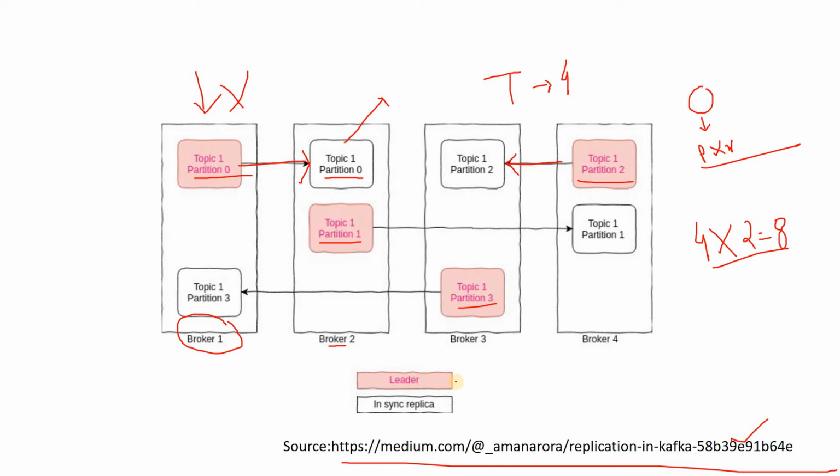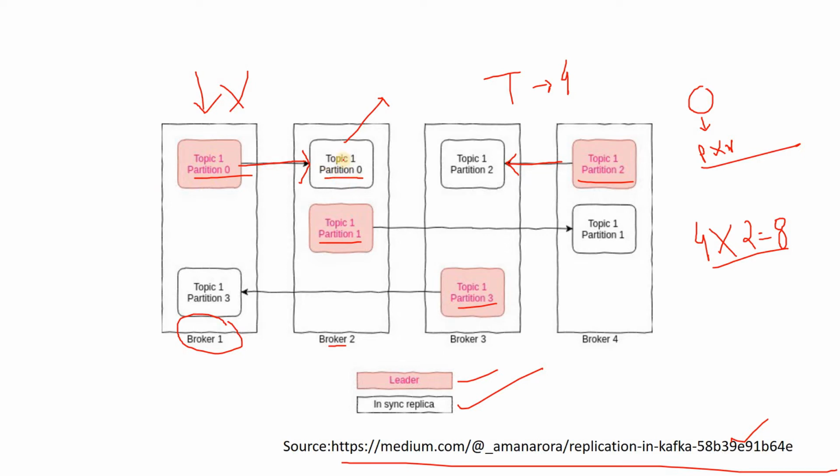Another important thing you can see here: one is leader, one is in-sync replica. Let us try to understand. Out of all the replicas for a particular partition, there is a replica designated as leader. These pink colors are leaders. The leader is responsible for sending and receiving the data for that partition. For topic 1, partition 0 available in the first broker is the leader. It will serve all the read and write requests.